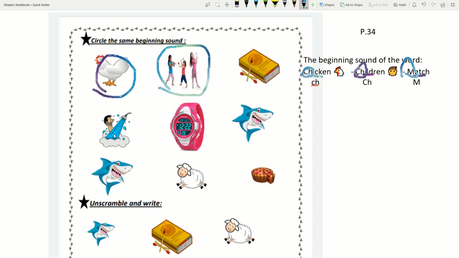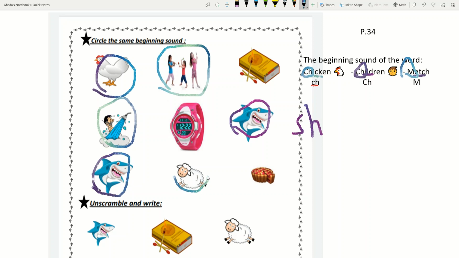Now here we go again. I want you to identify this with me. Shower, watch, and shark. Shower and shark have the same beginning sound, sh. Sorry for my bad handwriting. Okay. Shark, sheep, boy. So it's obvious. Yes, shark and sheep have the same beginning sound, sh.